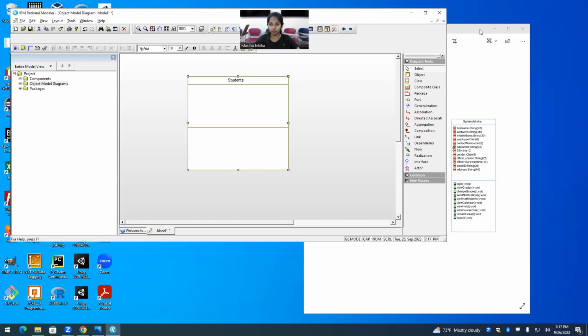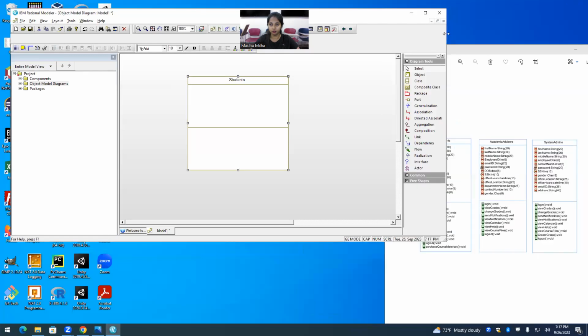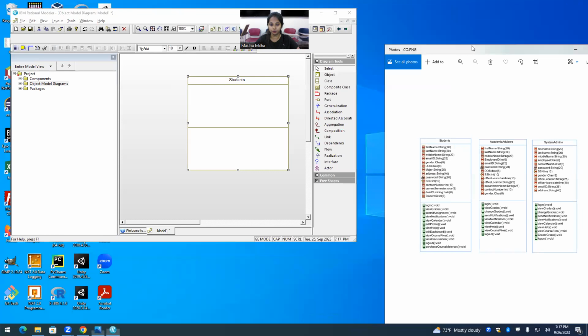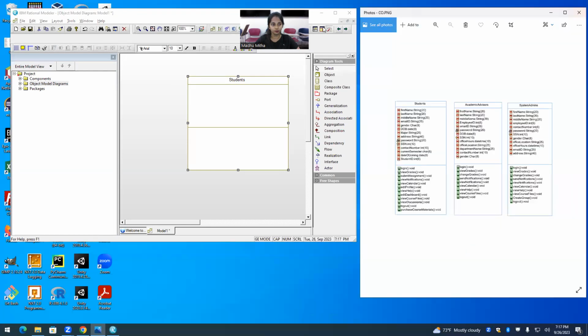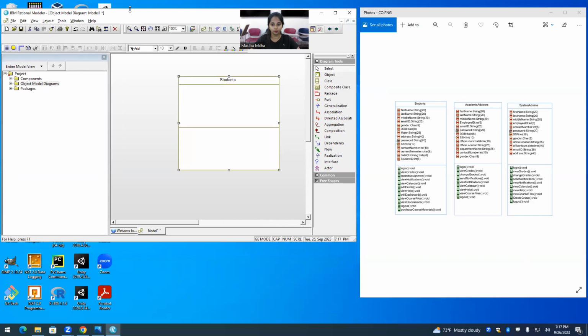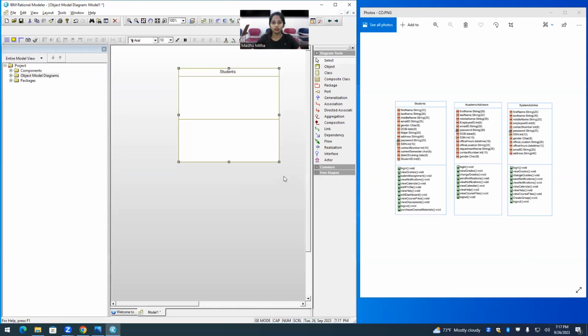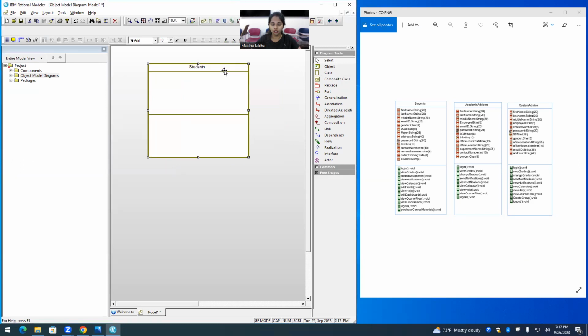Let me make my screen into two halves so that we can work clearly. Yes. So in students, you can start adding new attributes.